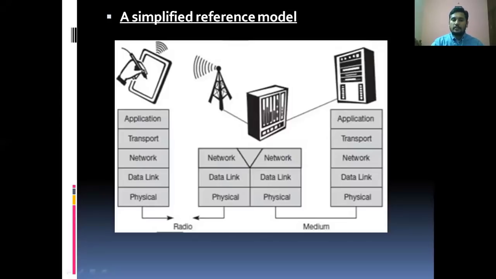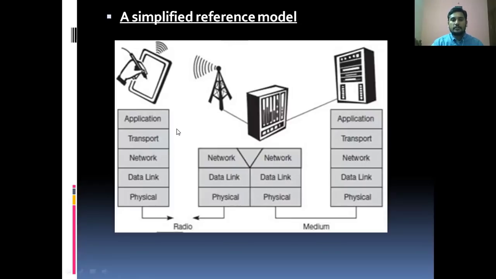Data, either voice data or textual data, is transmitted from one device to another device in the way of signal propagation or waves. How the data is transmitted we discussed in mobile communication. There are two ways of transmitting the data: one is guided transmission and the second one is unguided transmission. Observe this diagram. This one is the wireless device, and this is the wired device, the fixed host. This one is the wireless host, and this one is the fixed host.